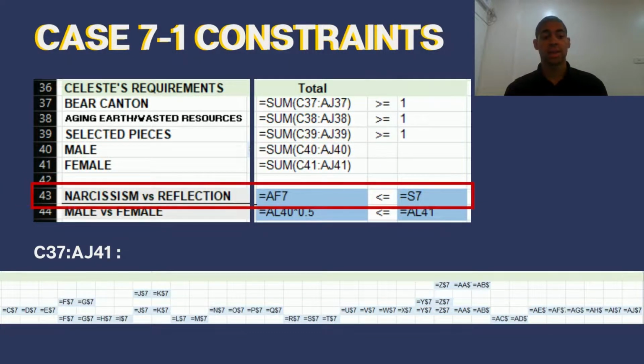Lastly, we have the narcissism versus reflection constraint. Celeste decides that if the piece narcissism is displayed, the piece reflection should also be displayed, since the latter also suggests a theme of narcissism. We model this in our spreadsheet by constraining the cell AF7 to be less than or equal to the cell S7.